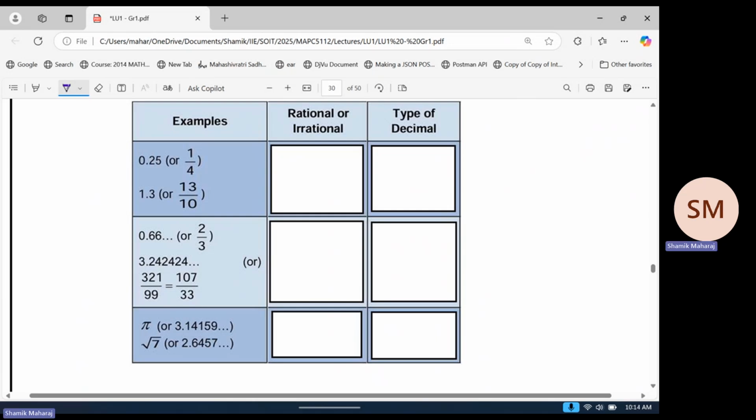So let's look at, for example, 0.25 or 1/4. Right? We're looking at obvious examples just to get the principle.